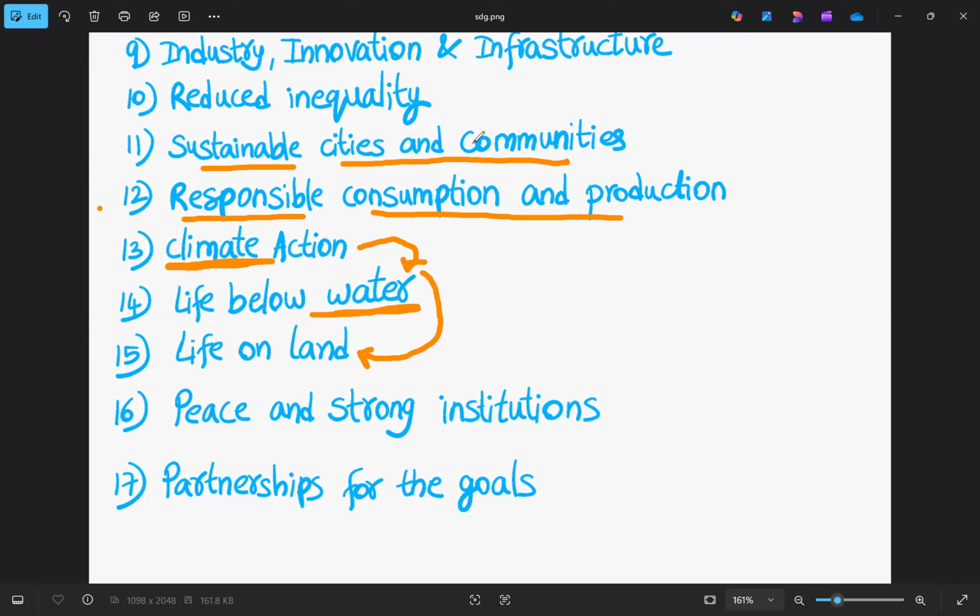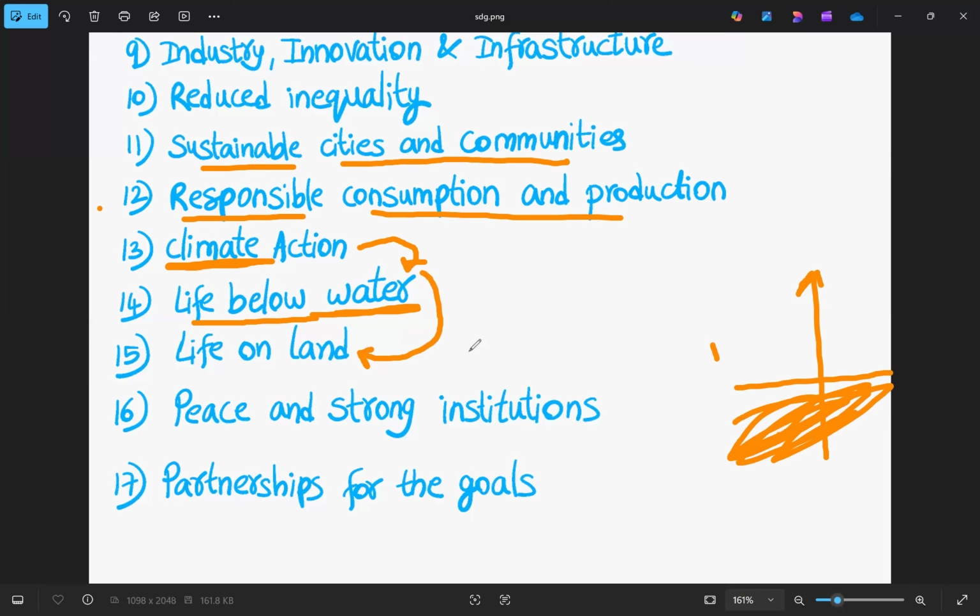So what is the 13th one? 13th one is climate action. And after climate action, we have not land, but water. So remember, the first one is life below water. So we are coming from bottom to up. So what happens? If we see, this is the way we have water and we have land here. So we are coming from the bottom to the top. So the 14th one is water, and then we have land.